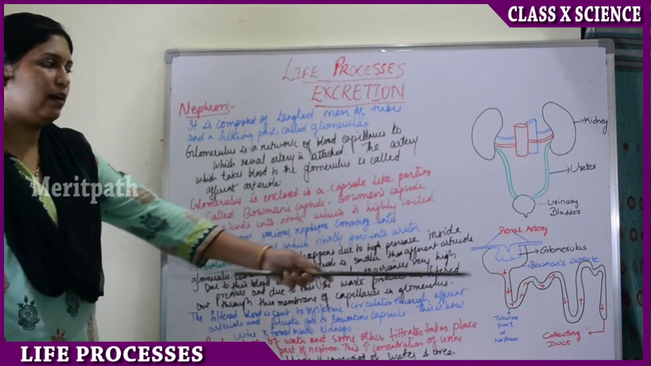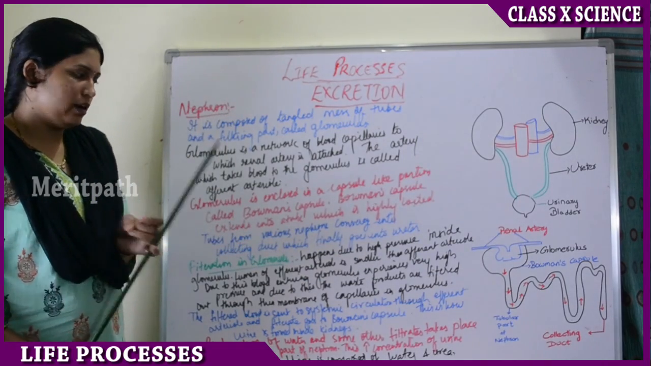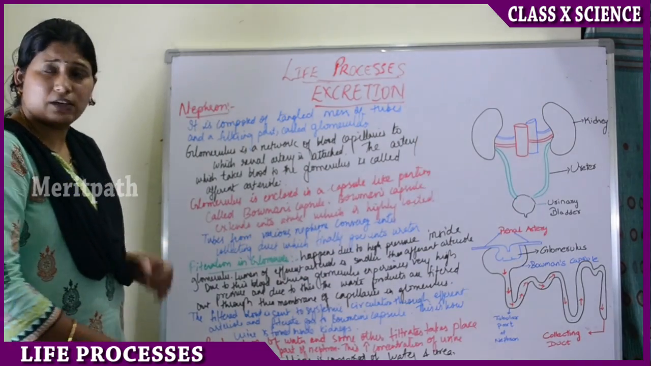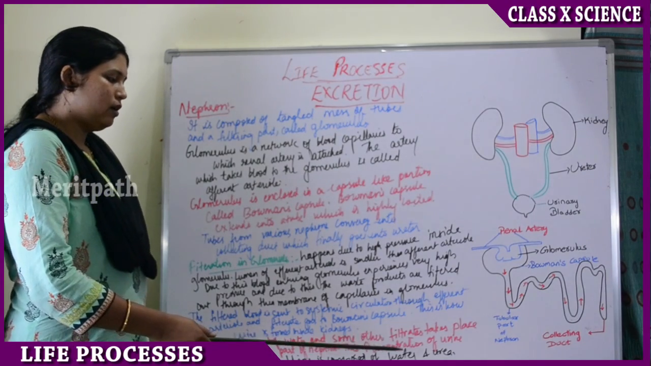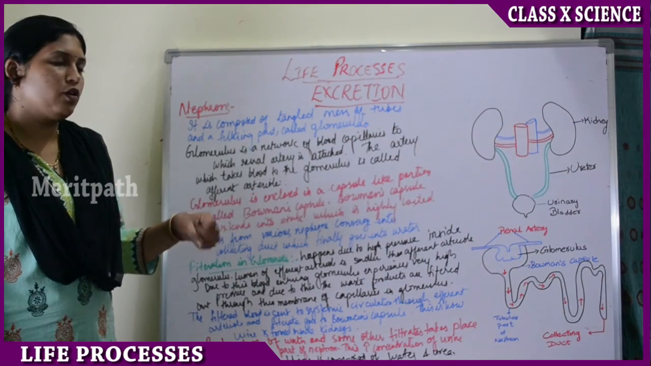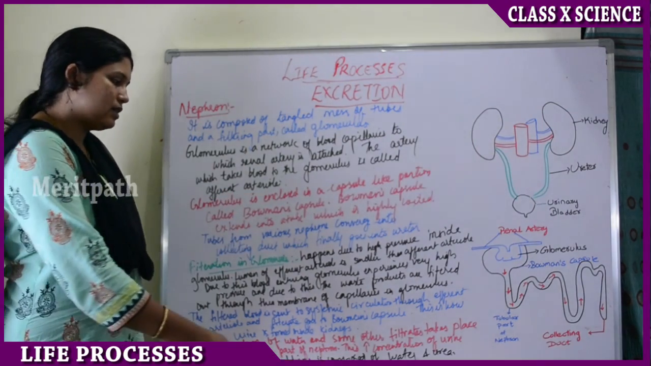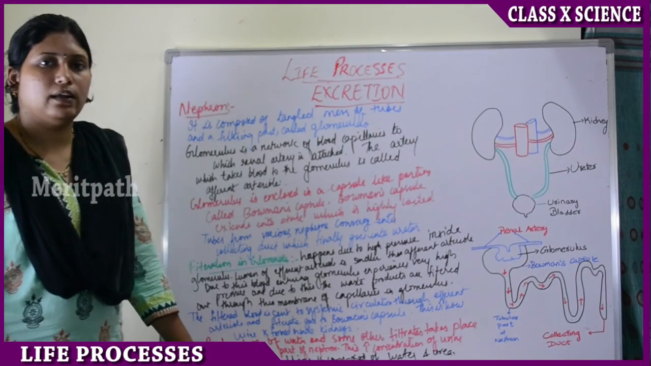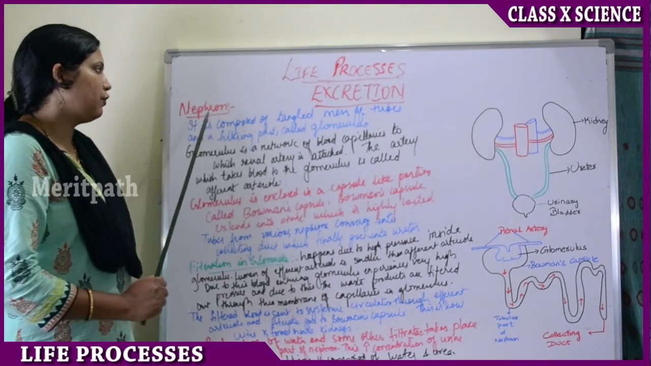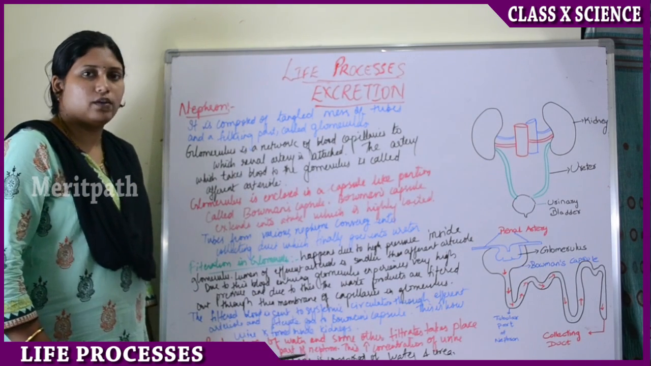Reabsorption of water and other filtrates in the body takes place in the tubular part of the nephron, and this increases the concentration of urine. The urine is composed of mainly water and urea. So that is how the nephron functions, and there is filtration in the glomerulus of the nephron.